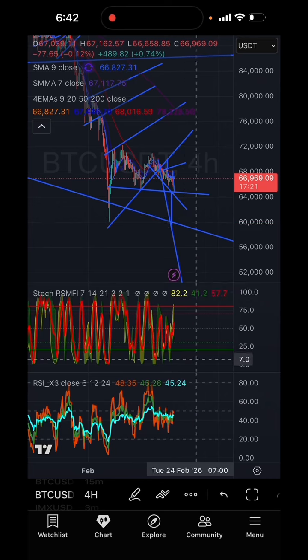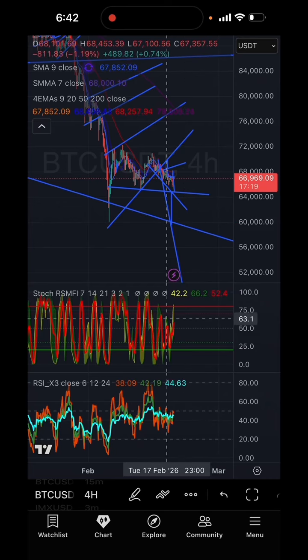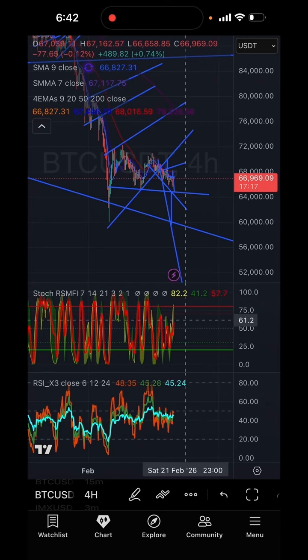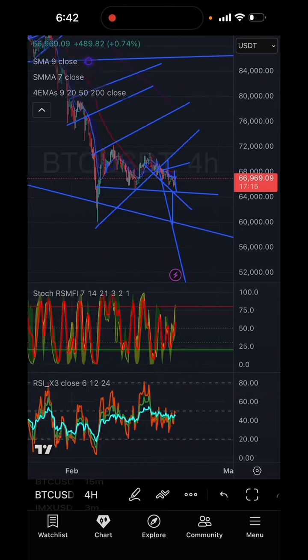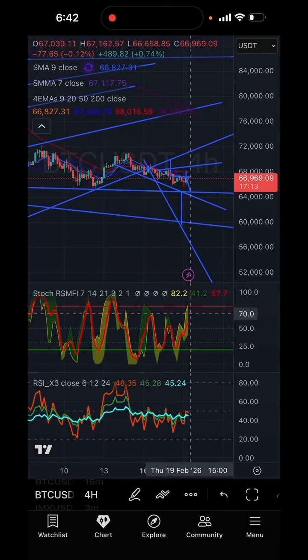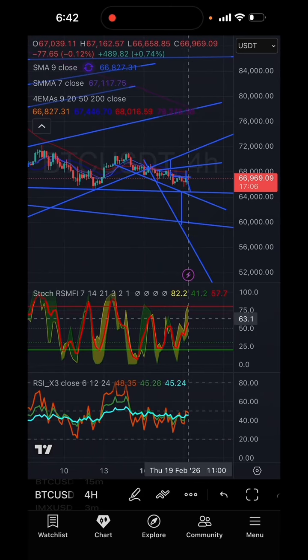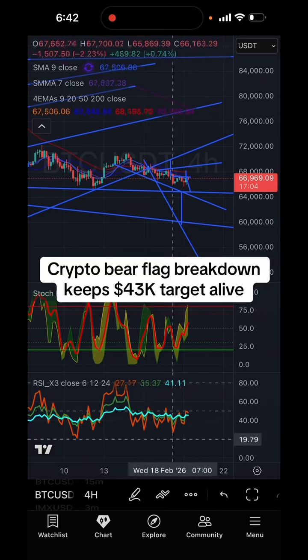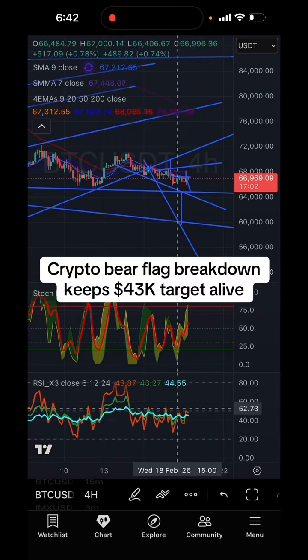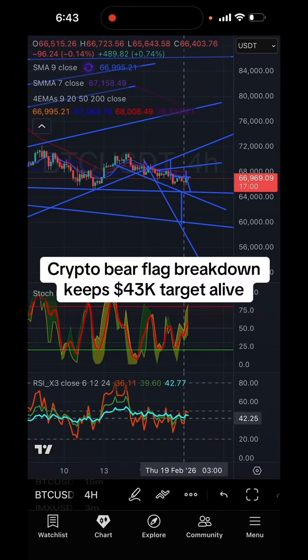I will say RSI and the Stokes are getting overheated here, right? We are looking like we want to slump over a little bit. Let me just pull this out for you. See the slumpage around the Stokes right here on the yellow part? This usually tells me that the move is getting weak. We also have the RSI now pointed to the downside. RSI 6 looks like it wants to push through the 12 and the 24 to the downside, guys. That is not a bullish scenario.